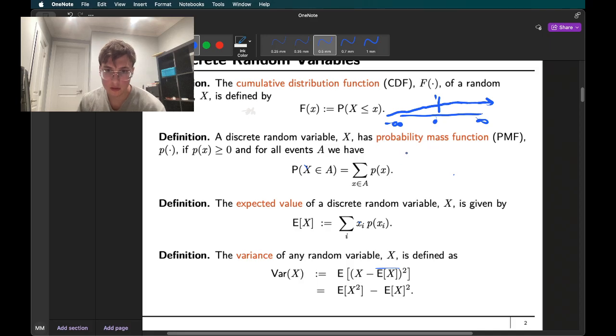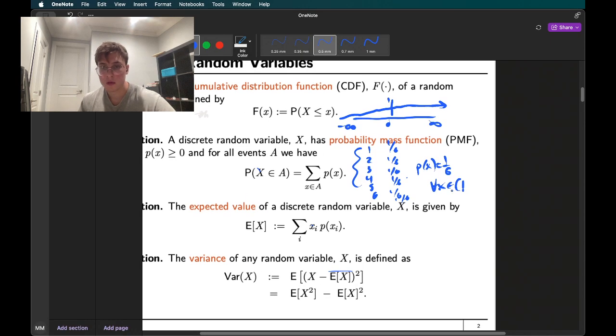So what does this look like? Let's do an example. Suppose you're rolling a 6-sided die. These are the possibilities, 1, 2, 3, 4, 5, 6, and each of these is equally likely with probability 1/6. So in this case, P(x) is equal to 1/6 for all x in [1, 6].